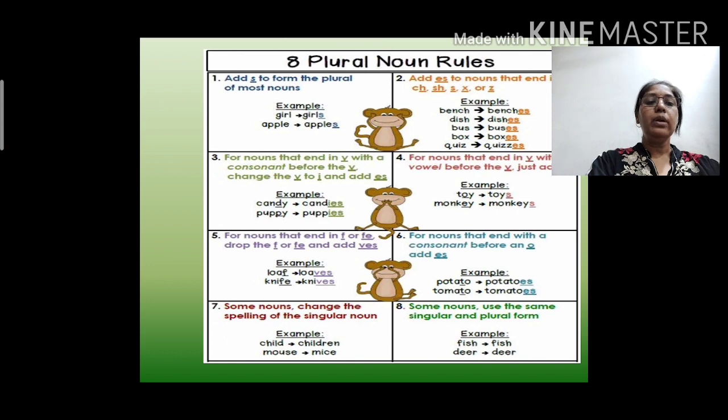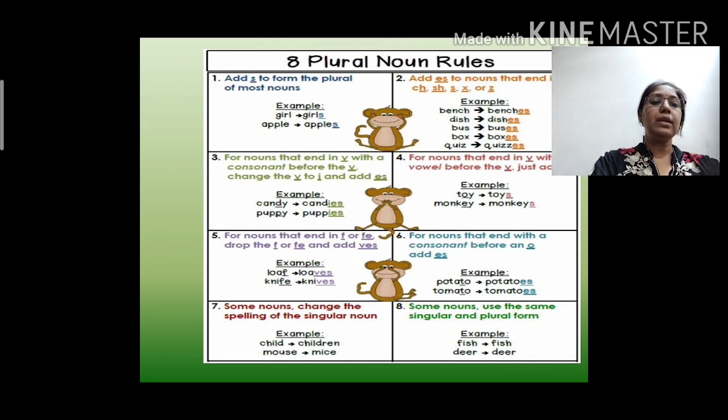For example, loaf, loaves. Here we have skipped F and instead we have written VES. Second example, knife. Here we have skipped FE and instead it is written VES. So it has become knives.